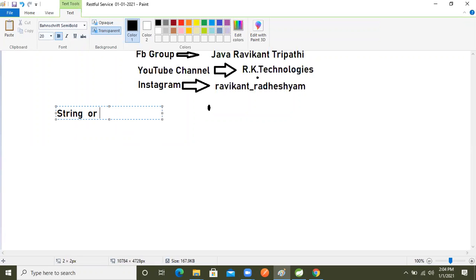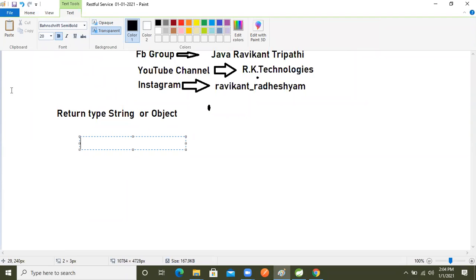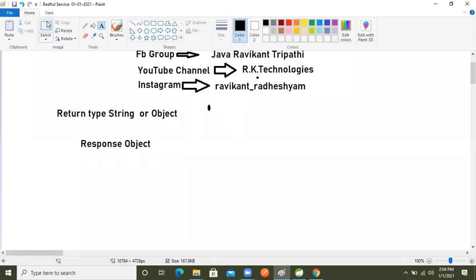The Jersey implementation, JAX-RS people, give us a response. They said don't worry, developer, I will give one predefined response object. You have to take the data, the entity, whatever is in the resource, on the provider side.